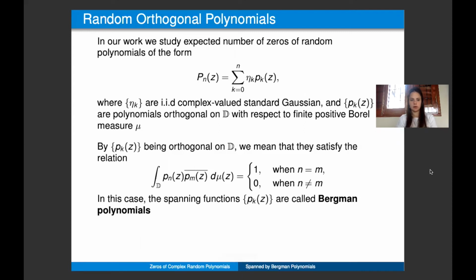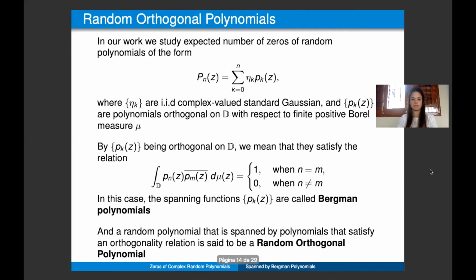In the case above, when the orthogonality relation is supported on the unit disk, the spanning functions p_k are called Bergman polynomials. We say that the random polynomial is a random orthogonal polynomial when its spanning basis satisfies the orthogonality relation.